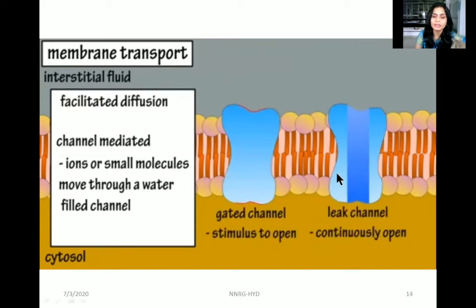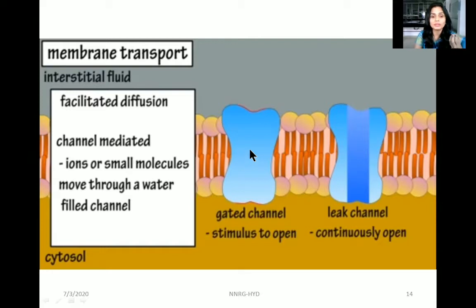It's not common. In these ion channels, there are two types. One is the leak channel and the other is the gated channel. The leak channel is continuously open for the movement of ions, whereas the gated channel is not continuously open.